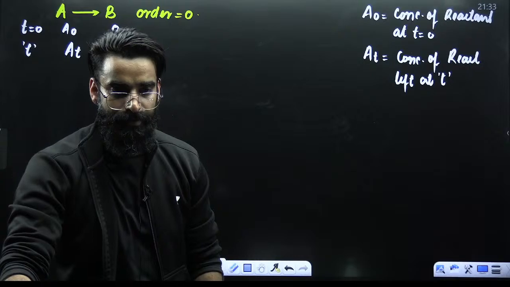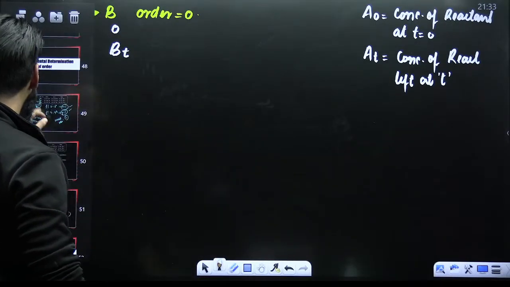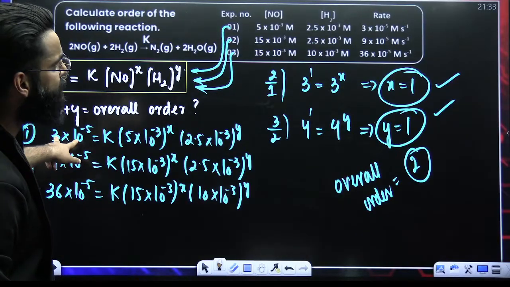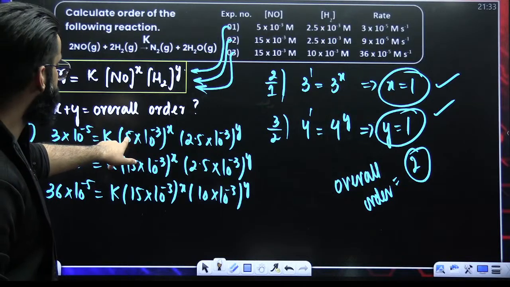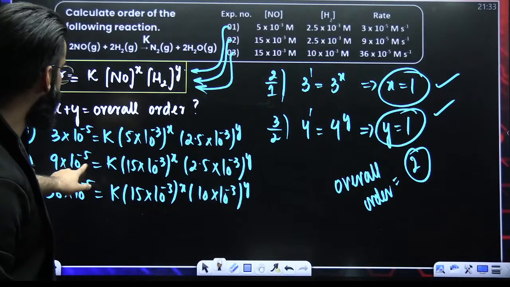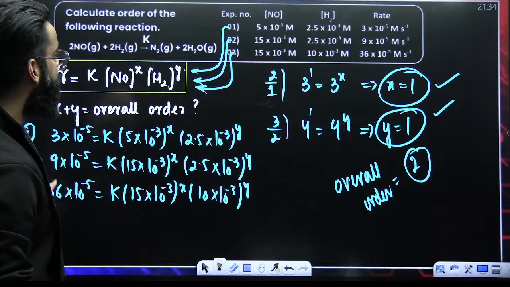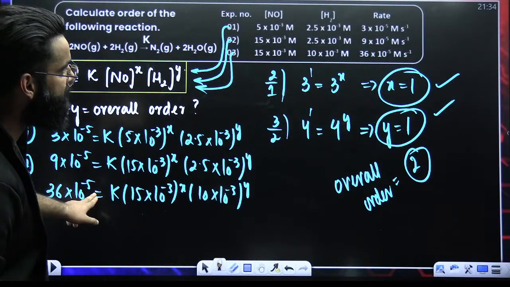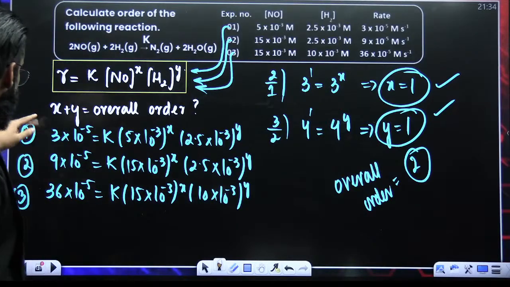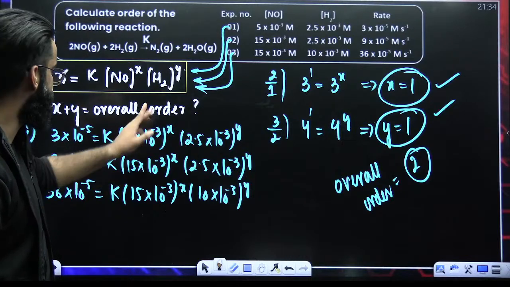Sir, x is equal to 1 and y is equal to 2 hoga. Check, maybe I have made some mistake. Let's check. In experiment number 1, rate is 3 into 10 power minus 5 equal to K, NO concentration 5 into 10 power minus 3, and this is 2.5 into 10. This is the correct equation. Second equation, 9 into 10 power minus 5 is equal to K, NO concentration is 15, and this is 2.5 raised to the power. Third, rate of the reaction is 36 into 10 power minus 5, concentration of NO is 15, and this is 10. So equation 2 divided by equation 1 becomes 3. This term cancels out. 15 divided by 5 is 3, 3 raised to x, so x is 1.